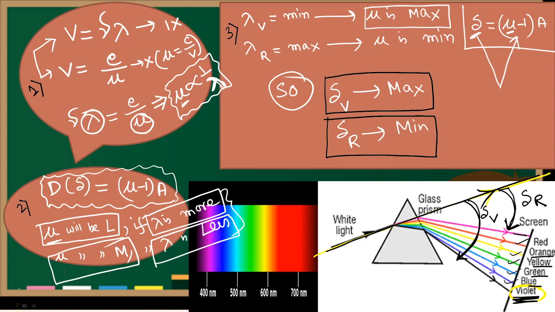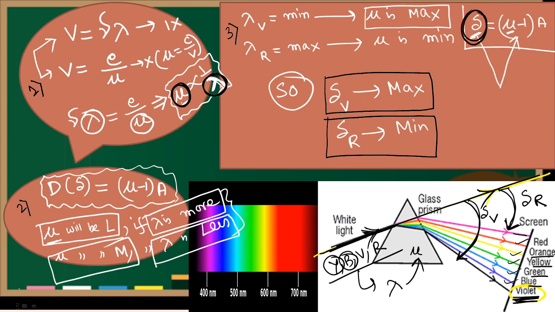Clear? So that is the thing. In white color many wavelengths are there. Yellow, blue, violet, red, all colors are there. But their wavelength is different. That's why for each of the colors, this prism will give a different refractive index. I am again telling you, for different colors, wavelength is different, so mu will be different. Clear? That is the reason their deviation will also be different, because it depends on the medium.